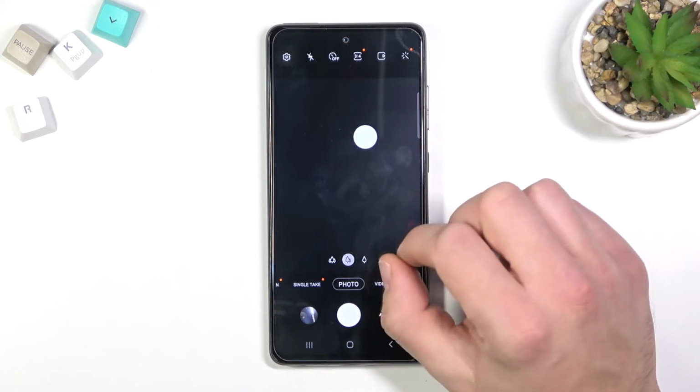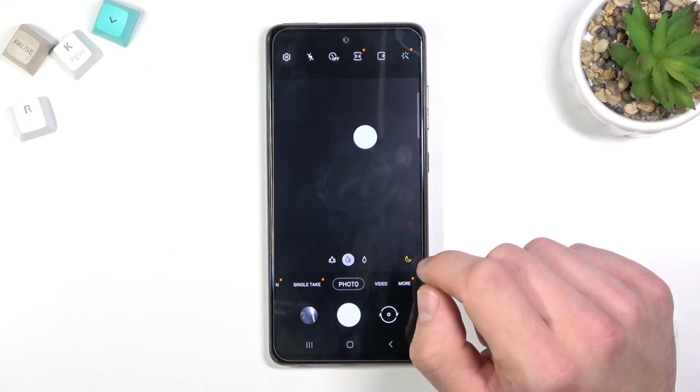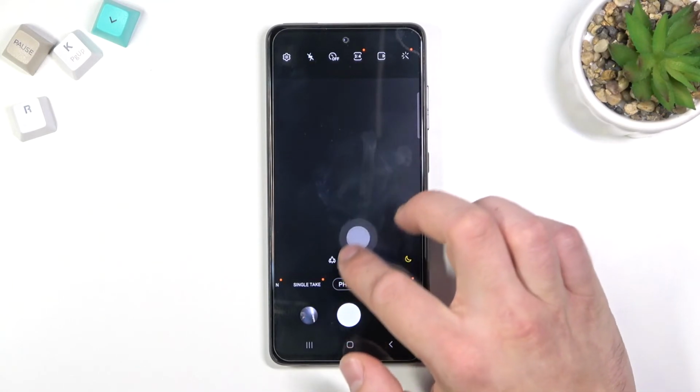To remove it, go back to shooting methods in settings and press the button to disable floating shutter button, or drag it right here.